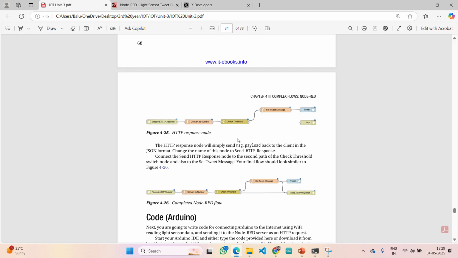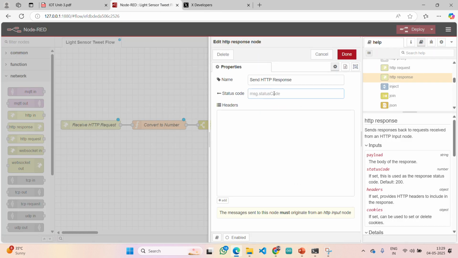Now coming to the status code. Here the HTTP response node will simply send msg.payload back to the client in JSON format. Change the name to send HTTP response node and connect it. So I think we need not mention payload and all here, because by default you can see the status code, right? So I think it will only send. So we need not give it. If it does not work, we will give our own and check. It's not an issue.